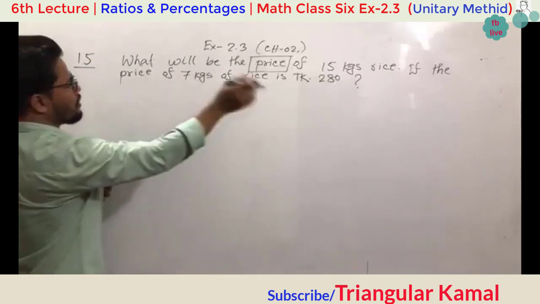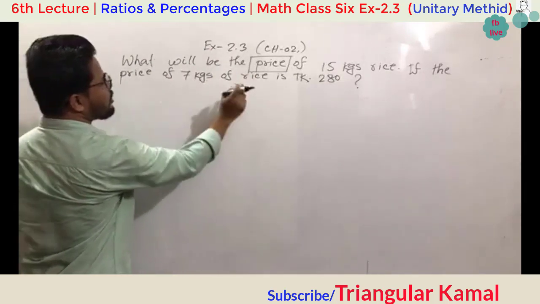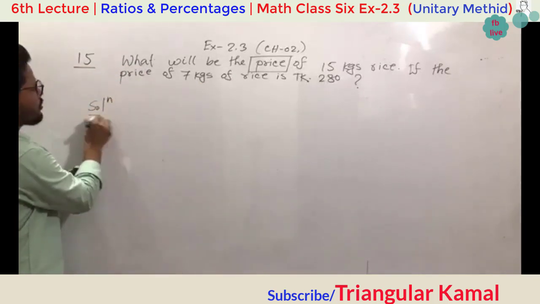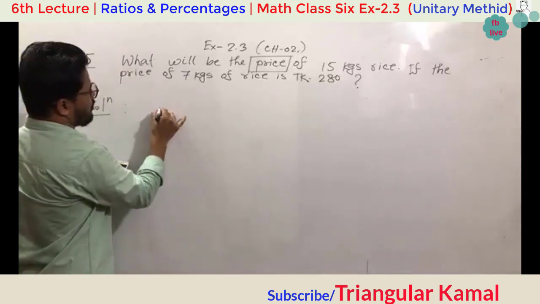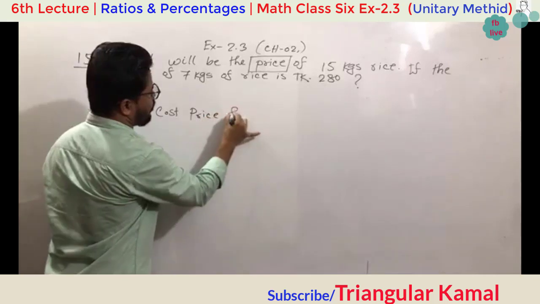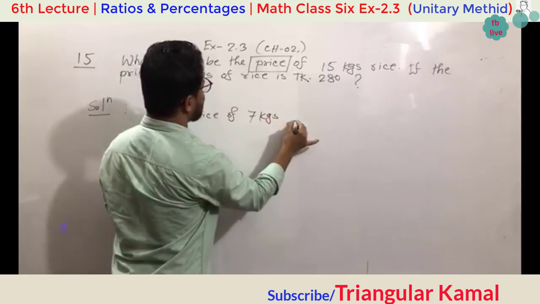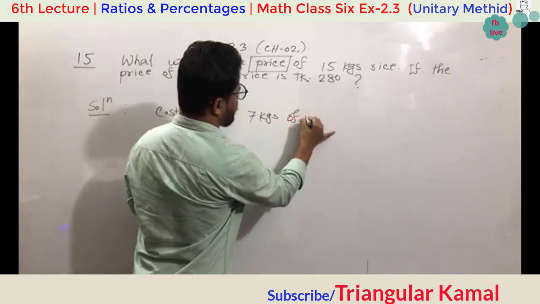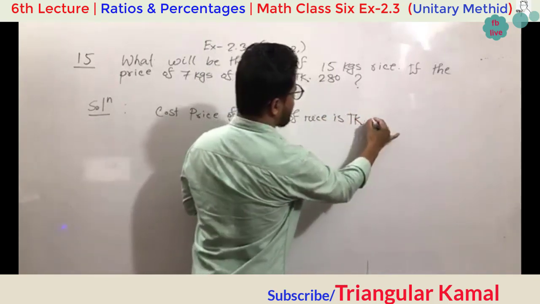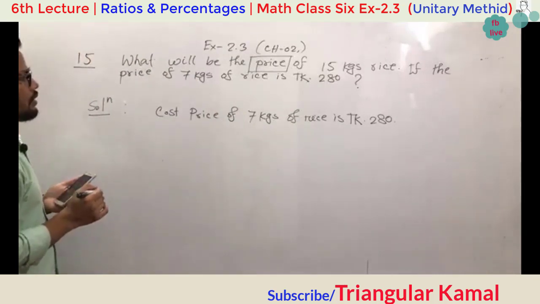So the price will be on the right side. The cost price of 7 kg rice is, solution we can start here. Cost price of 7 kgs of rice is taka 280. This is the first line.